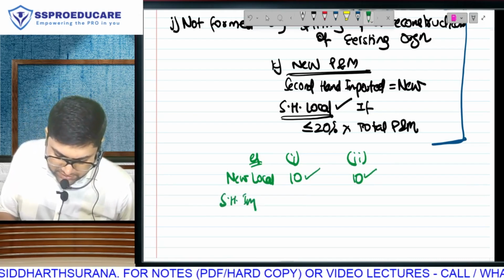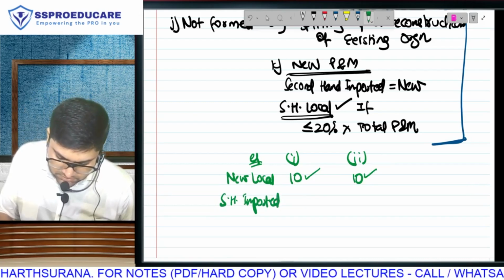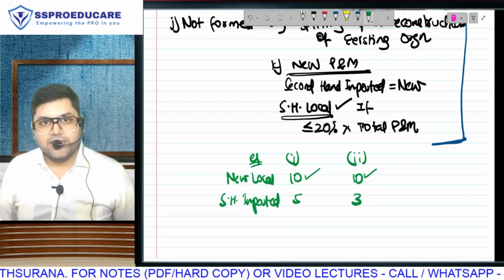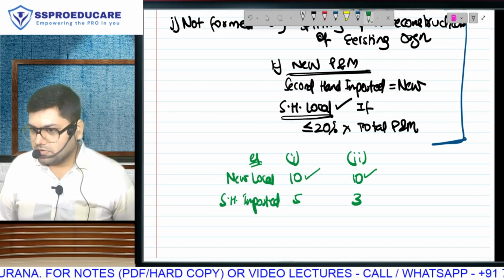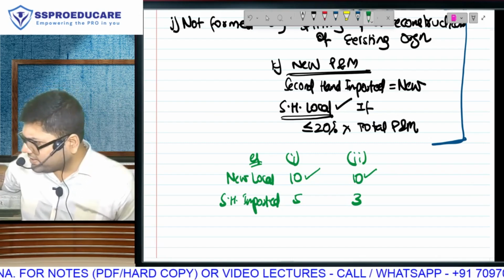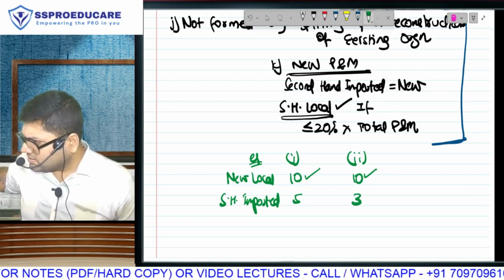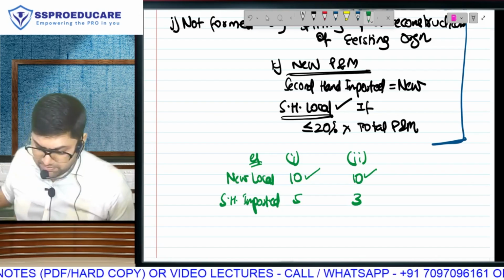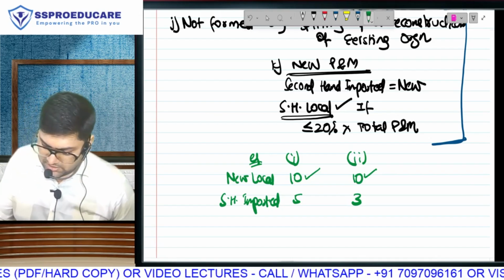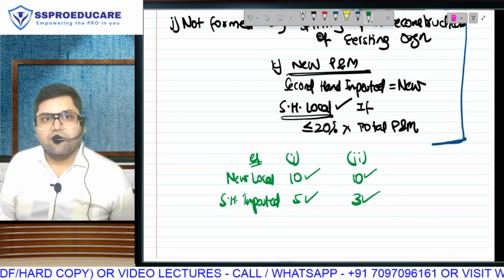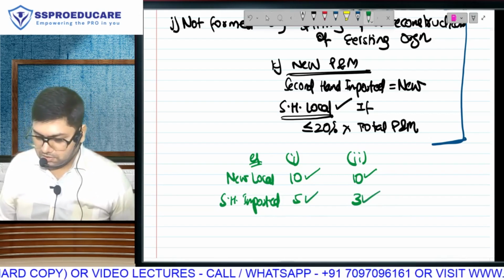Second hand imported, 5 lakh. And 3 lakh. Is that allowed? It is allowed, but is it within the 20% limit? No, second hand but imported is considered as new, and therefore without any restriction it is going to be allowed. Correct?